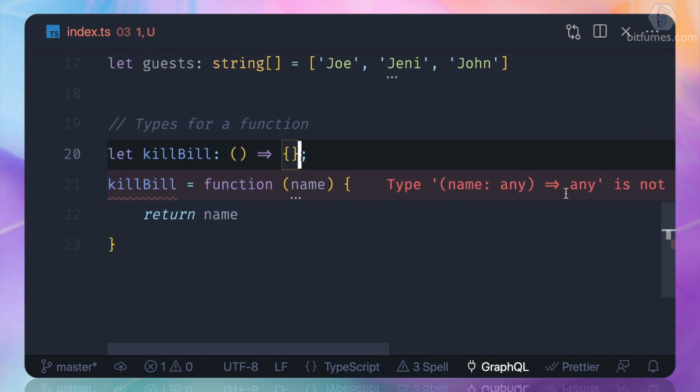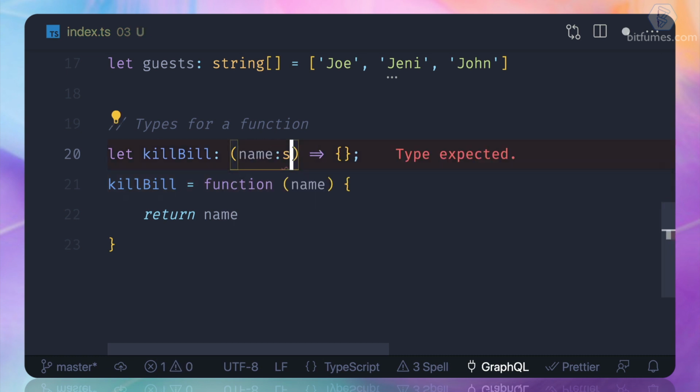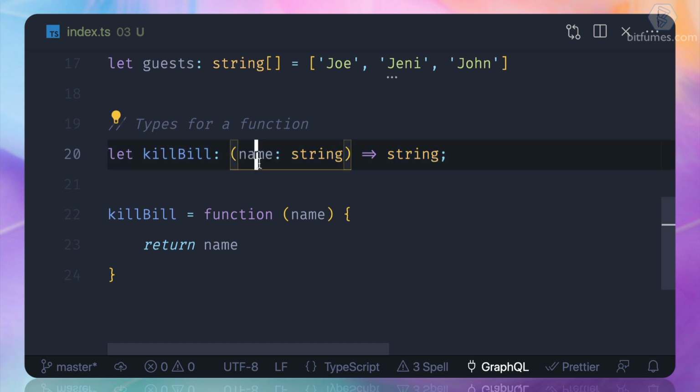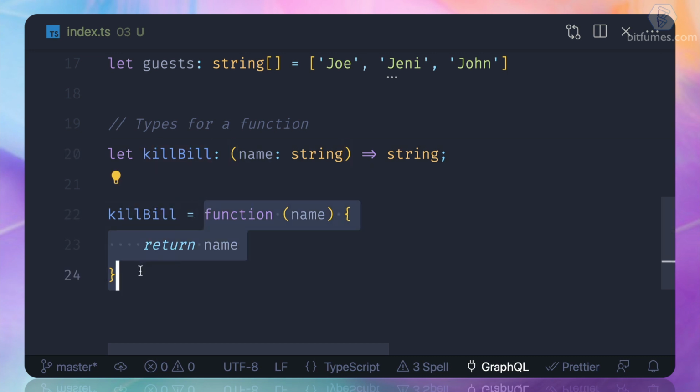So it's not any, it's actually accepting the name, and name is a string, and also it's returning a string. So this statement from here to here is a function, but with all the types. And the real implementation of this killBill function is here. So here we are just defining the type. Remember, after colon we have the types.